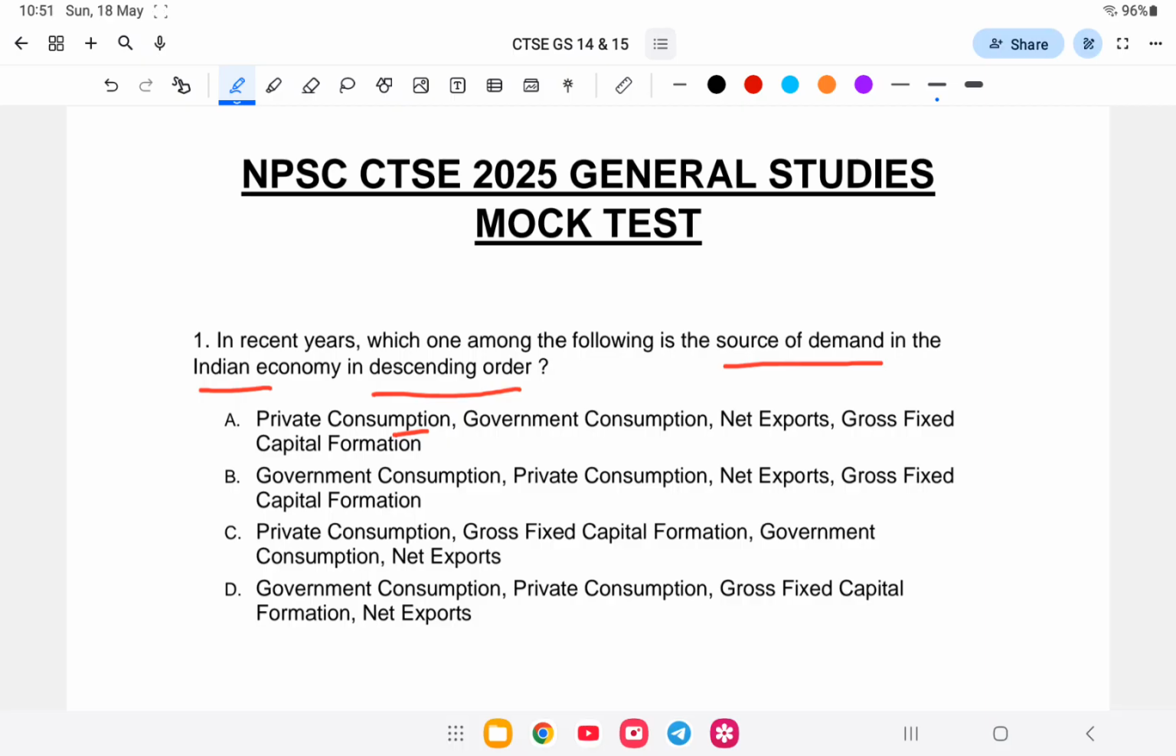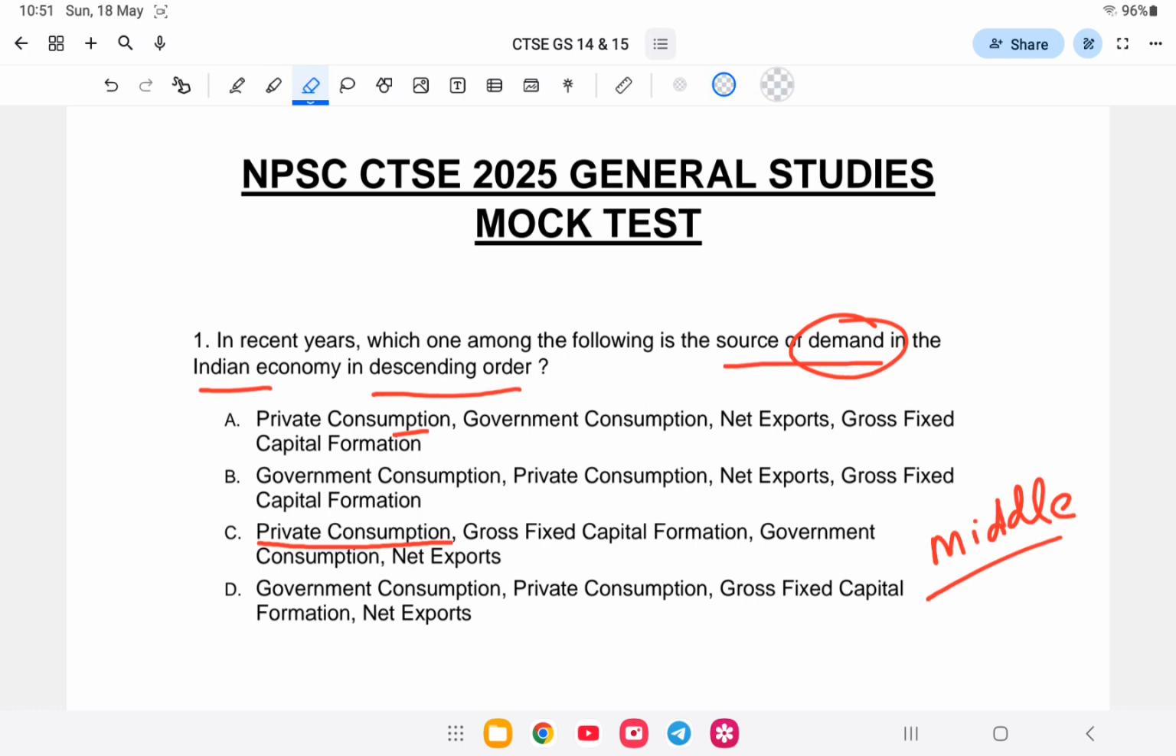So source of demand, like demand is more. That is private consumption first, because the middle class can consume more. So the middle class consume very much as compared to the other demand. So private consumption, that is jobs, services, or goods. So private consumption is one.